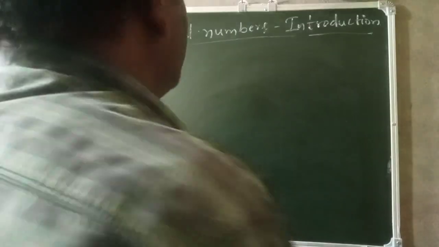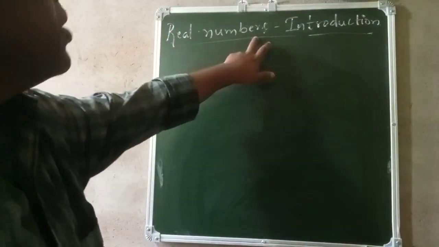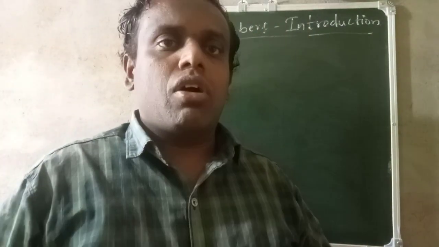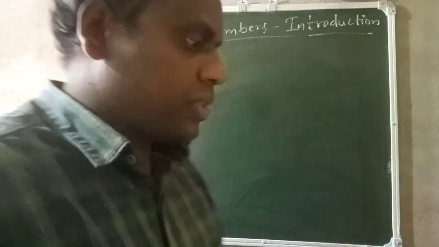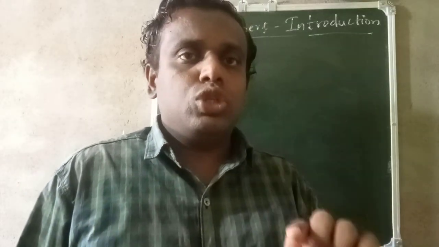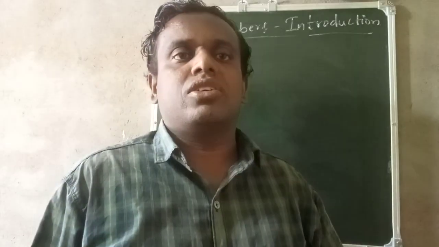Yeah. So the chapter is real numbers. In that introduction, I will explain what are real numbers and all. Before knowing what are real numbers, first you should understand five types of numbers. First one natural numbers, second whole numbers, third integers, fourth rational numbers, fifth irrational numbers. First you understand these five types of numbers, then you will understand what are real numbers. Okay, I will go one by one.